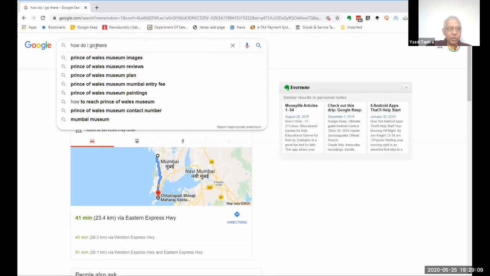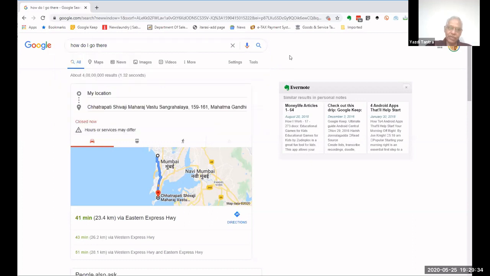Then, of course, when you talked about Prince of Wales Museum, if I click here, it is showing me all the other related entries. How to reach, what is the contact number, what are the images, reviews, museum plan, entry fee, museum paintings. Are you able to see all these options? So it knows that I'm looking for Prince of Wales Museum, and it is giving me all the other options. Fantastic.